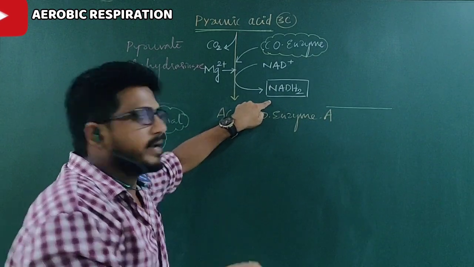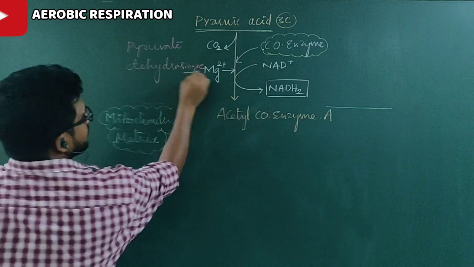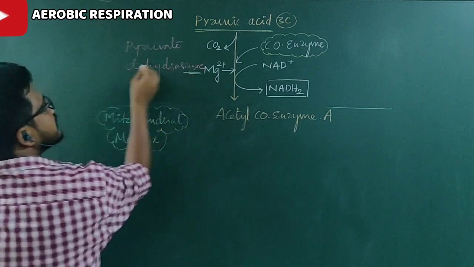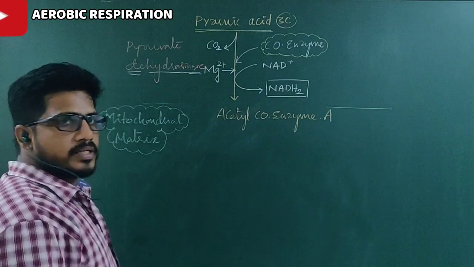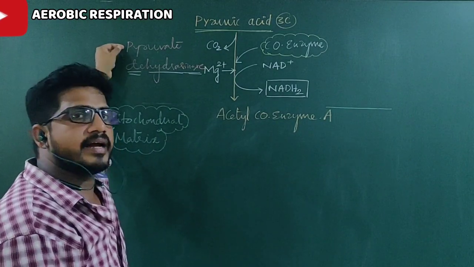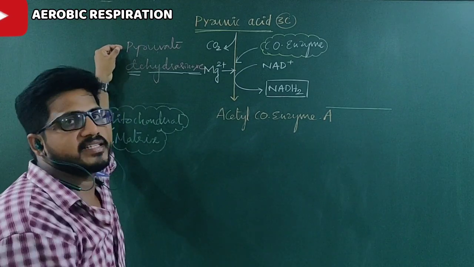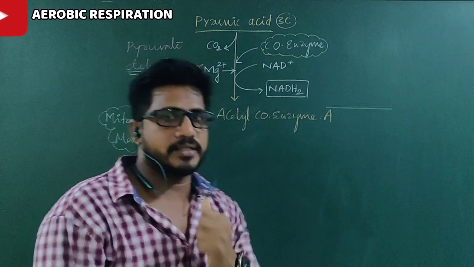Where does this H come from? From pyruvic acid. So that enzyme, what does it mean? An enzyme that removes the hydrogen from the pyruvate. So the name is pyruvate dehydrogenase. Pyruvate dehydrogenase is present in the matrix of the mitochondria. That's why the Krebs cycle will be initiated.